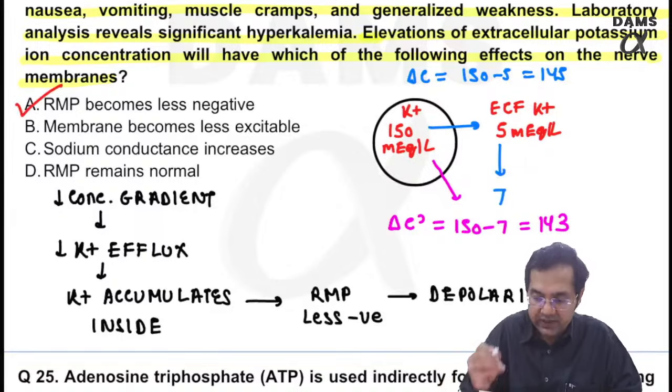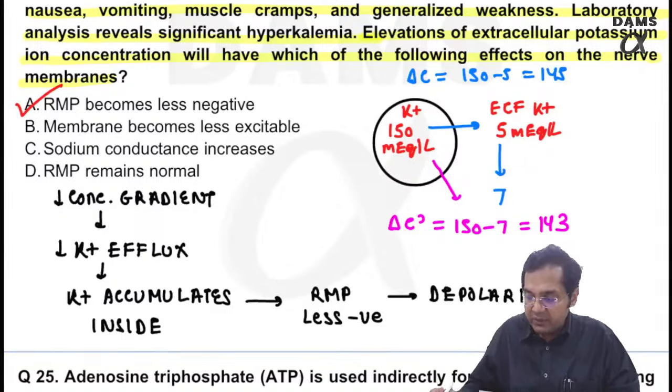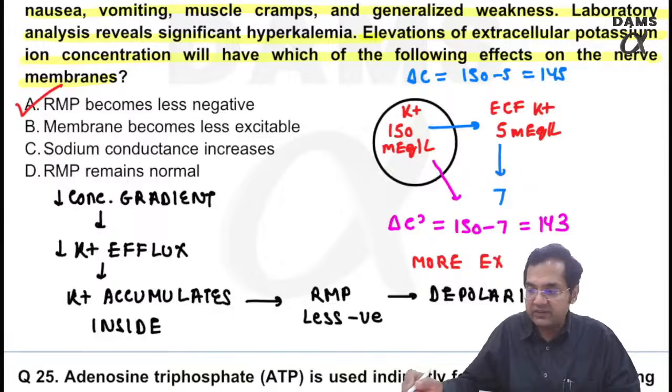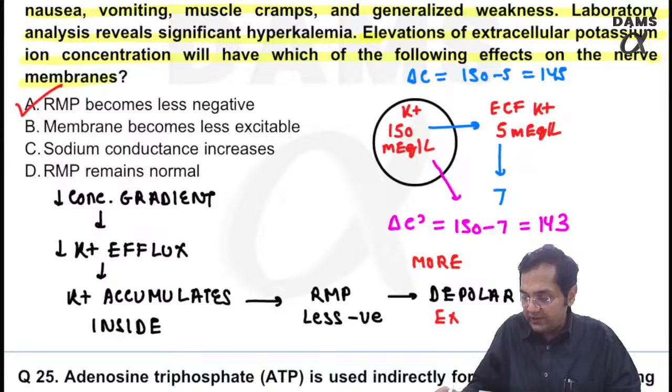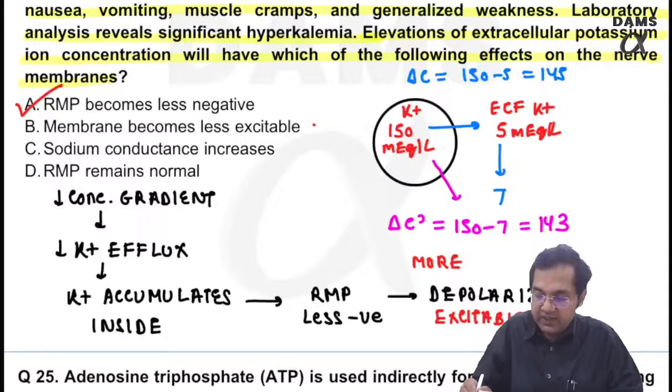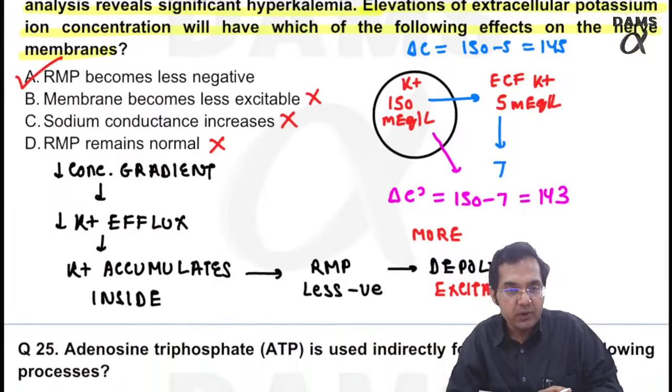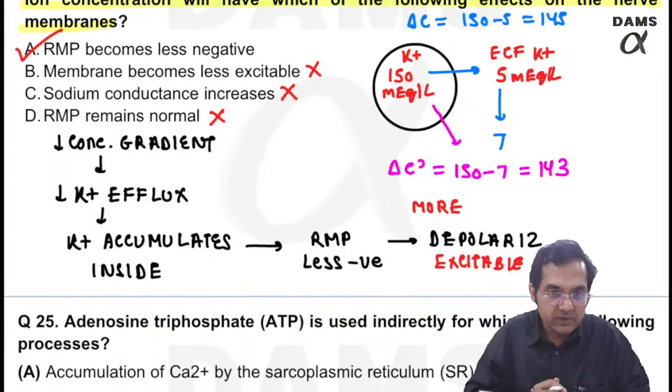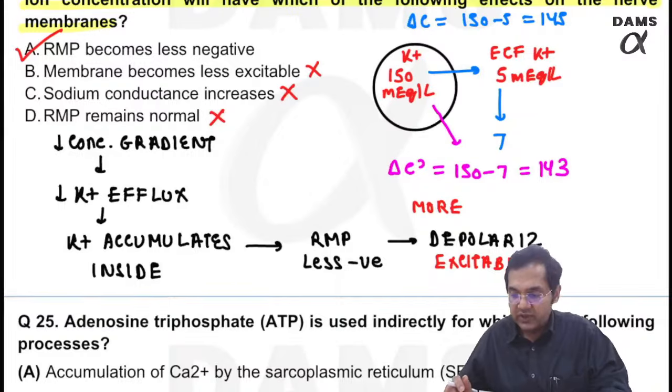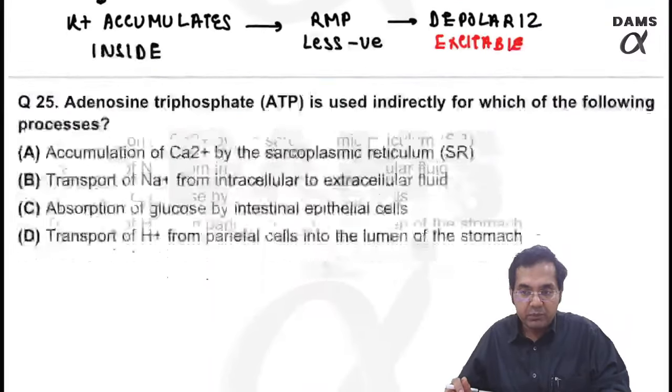So let's look at the options. This is the only correct option. Once there is depolarization, the membrane becomes more excitable, not less excitable, more excitable. So excitability will increase. Sodium conductance has nothing to do here, and RMP cannot remain normal, right? So very important question. I've explained the concept again so that you don't get confused. Finally, the last one, but a very important one.